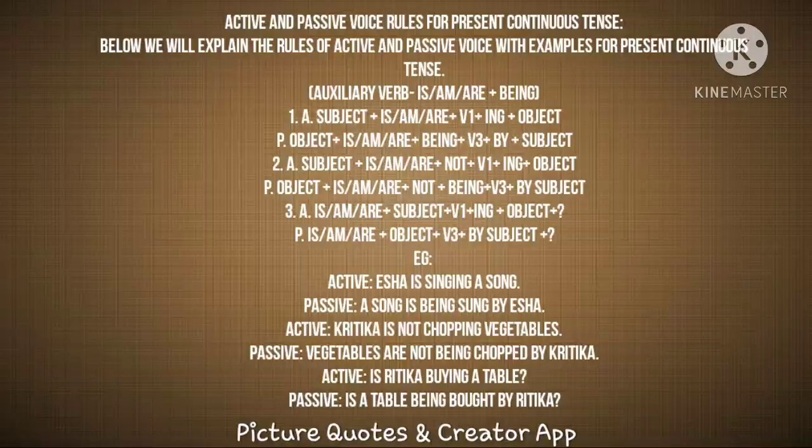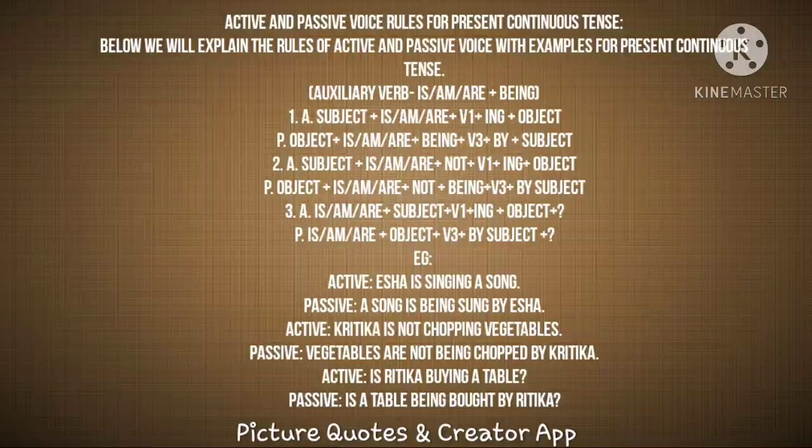When we change it into passive, look at that, how the sentence structure changed. Object plus is, am or are plus being, which means ing form of the verb, plus V3 plus by plus subject. This is the format of the sentence. Look at the example. Isha is singing a song. Here Isha is subject, is an auxiliary verb, singing is the ing form of the verb, a song is an